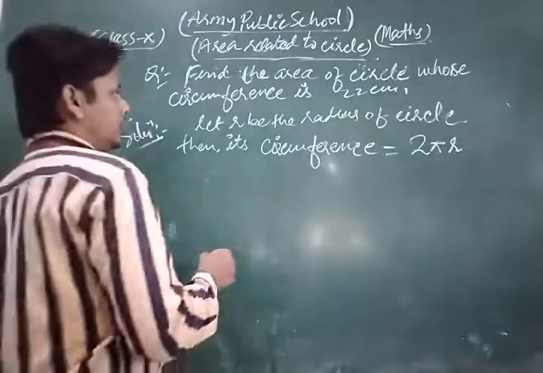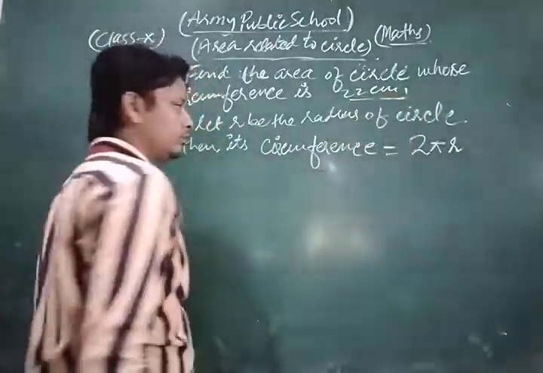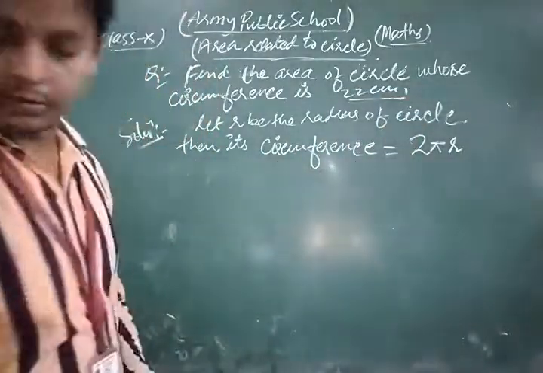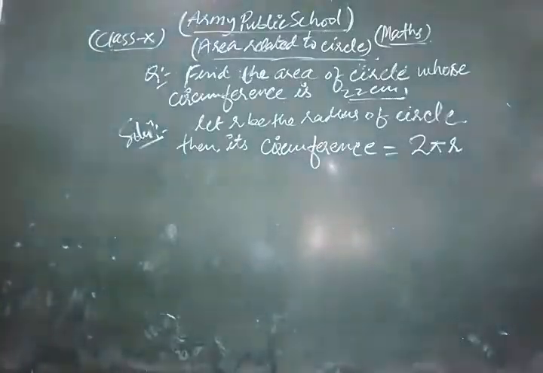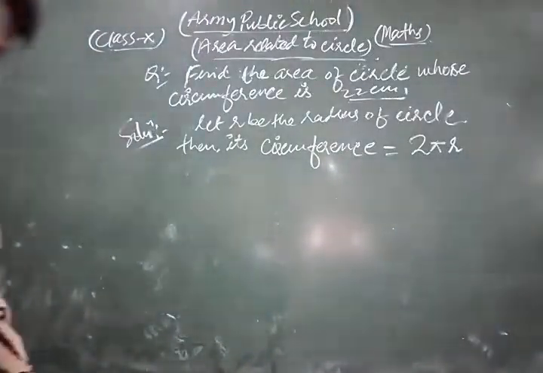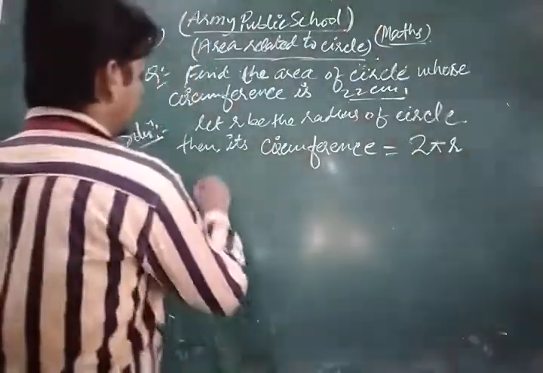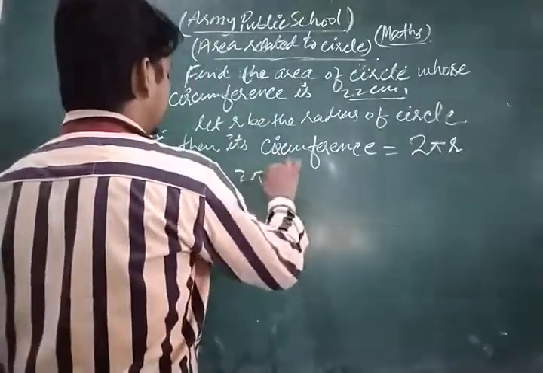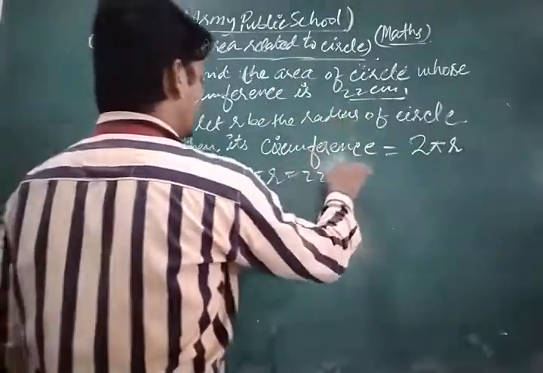The circumference is given as 22 centimeter, no? So from there we put the values. So now 2 pi r is equal to 22.